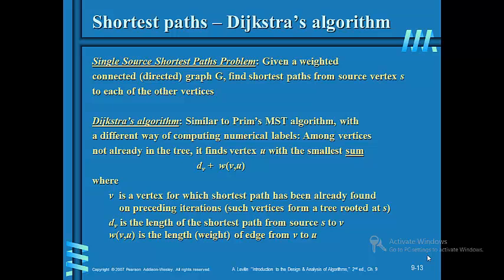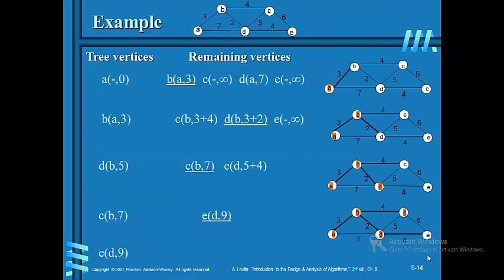Among vertices not already in the tree, it finds the vertex u with the smallest sum dv plus w(v, u), where v is a vertex for which the shortest path has already been found on preceding iterations, such as vertices forming a tree rooted at s. dv is the length of the shortest path from source s to v, and w(v, u) is the length, or weight, of the edge from v to u. Here is an example.